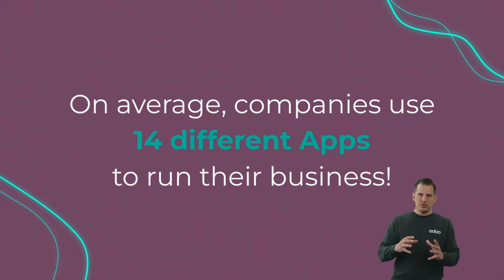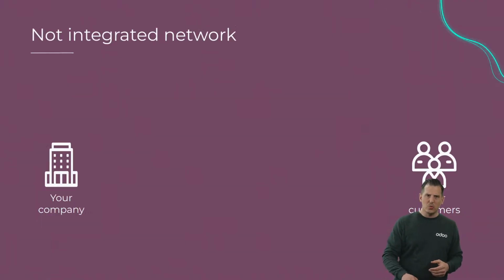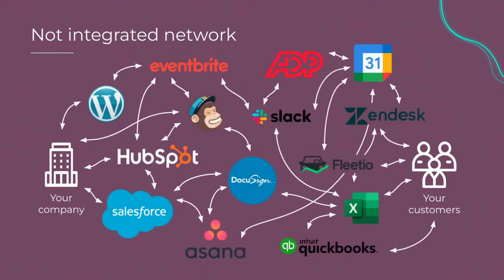If we take a look, and of course this is a slide from our marketing, on average, companies use approximately 14 different applications, different tools, in order to run their business. We call it a not integrated network, where you have your company and your customers, let's say the accounting firm and their customers, with a lot of different applications between them. For example, a CRM, an online document management system in order to sign online, but also some Excel and an accounting software tool, etc. And they're all different applications that are not integrated together.